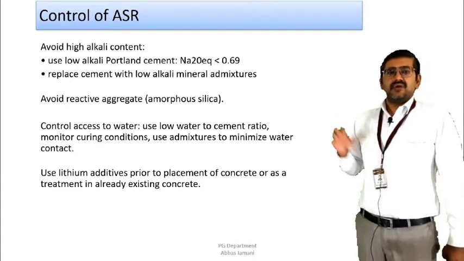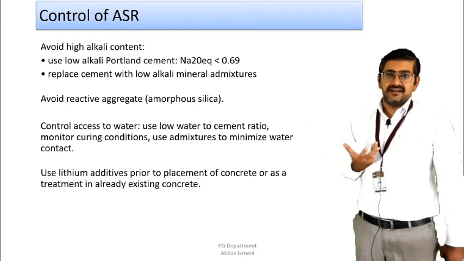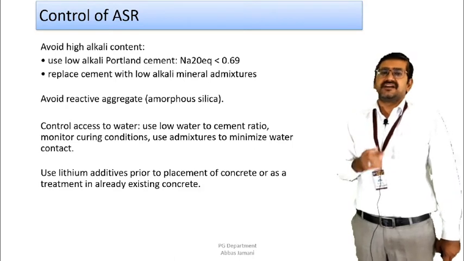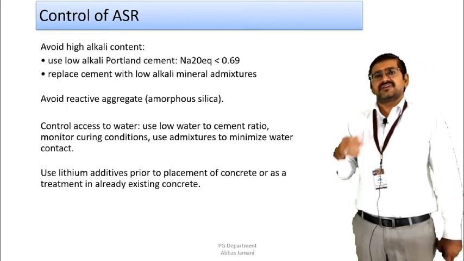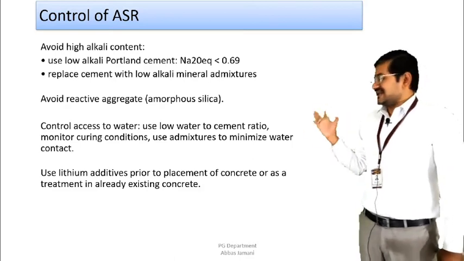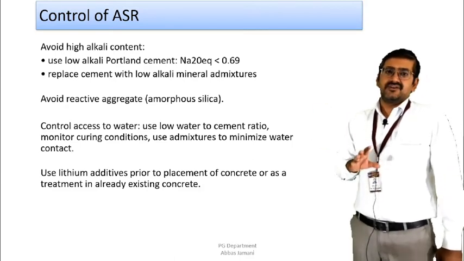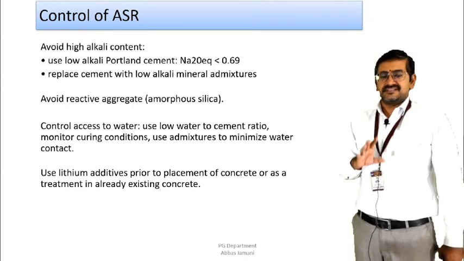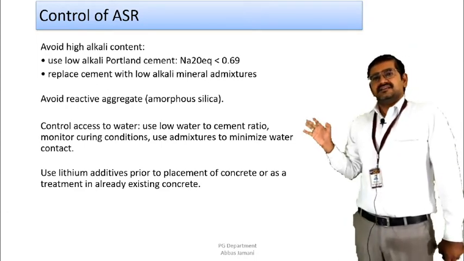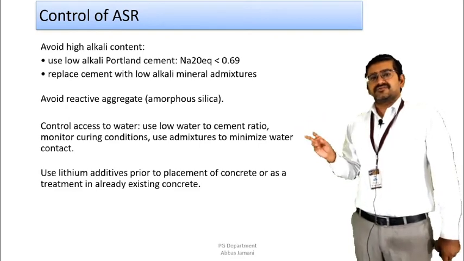So the same thing is mentioned over here also. That is, avoid high alkali content. How can alkali content be avoided? You need to make sure that the percentage of alkali present in the cement you are using is not beyond the permissible value mentioned by the IS, right? If you are selecting that type of cement, then automatically you are taking the necessary precaution at the very initial stage.